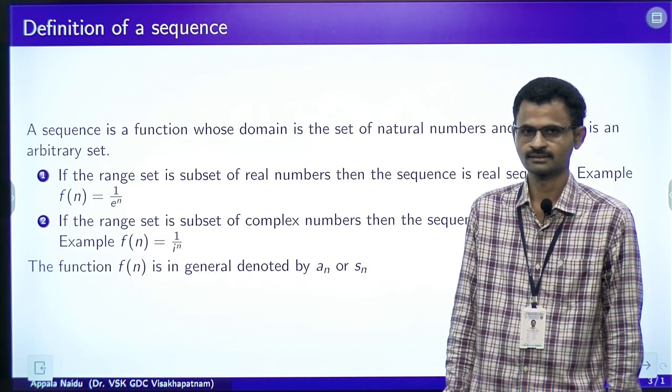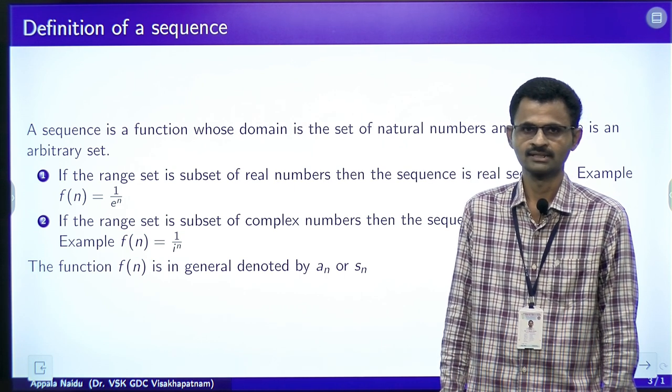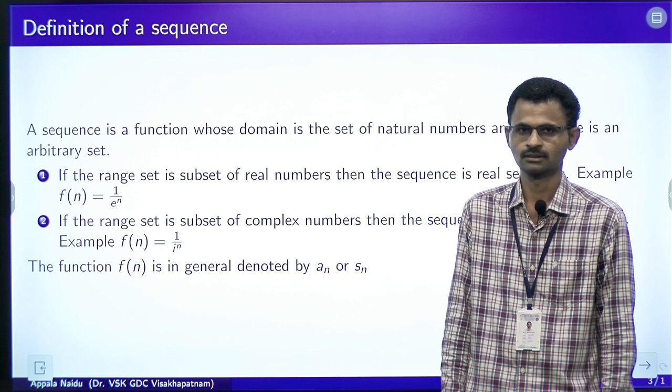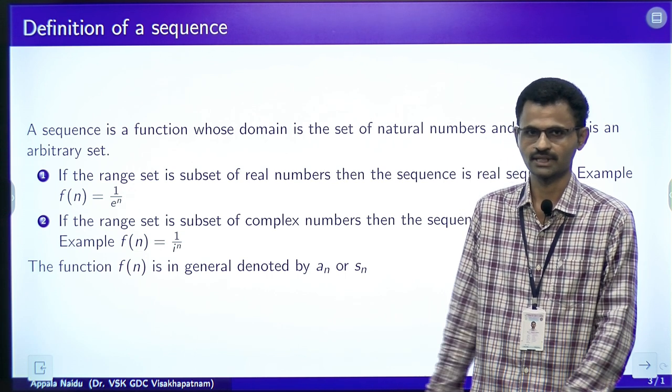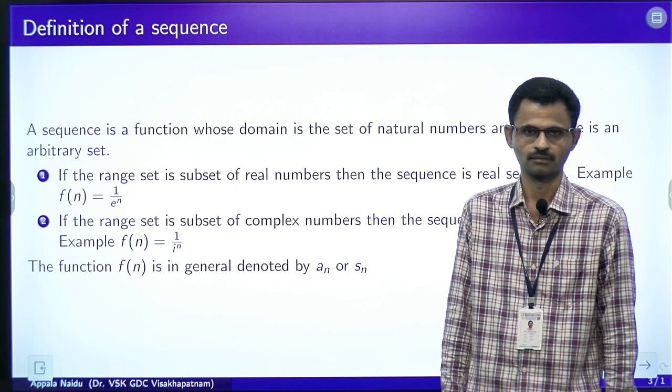A sequence is a map from set of natural numbers to a subset of real numbers or complex numbers.